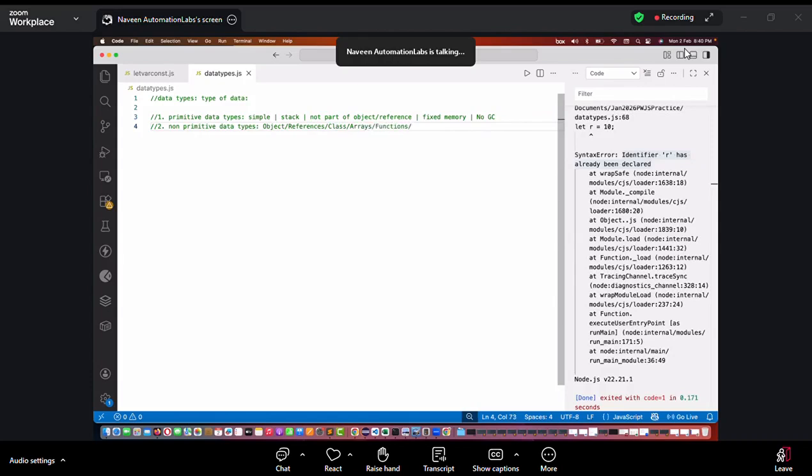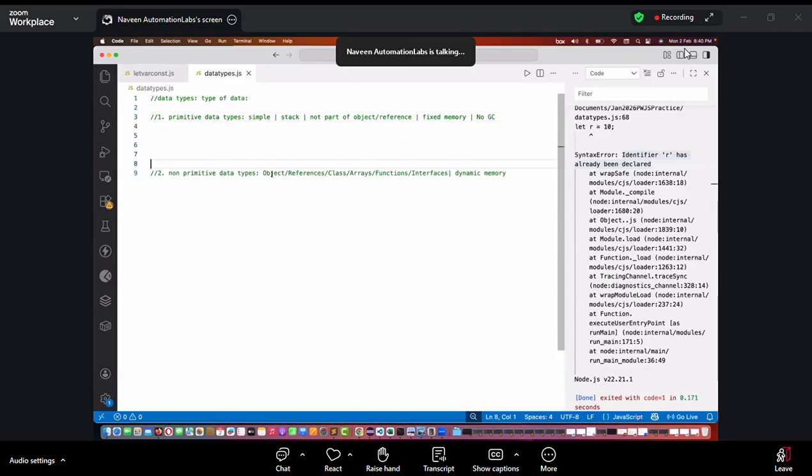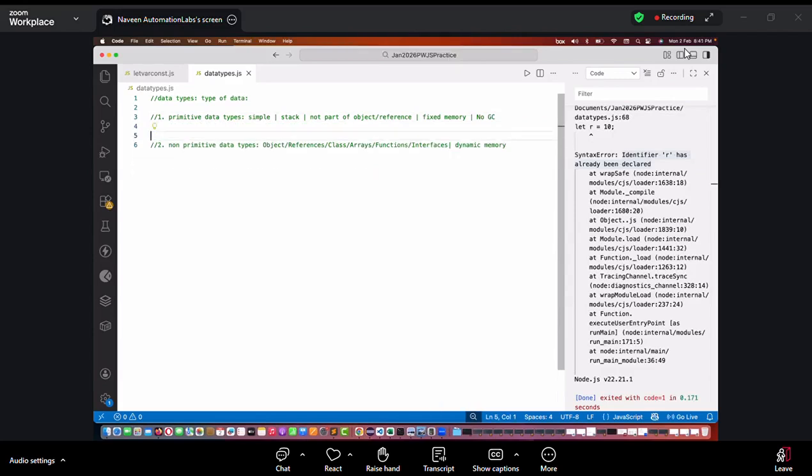We are talking about objects, classes, interfaces. When these kinds of concepts come into the picture, these are called non-primitive data types. Do they have fixed memory? No, they always have dynamic memory. We don't know how much memory it will take, right? Okay, so today we will talk about primitive data types, and non-primitive data types we will see in the upcoming chapters. And where exactly will non-primitive data types be stored, inside the stack memory or the heap memory? It will be stored inside the heap memory.